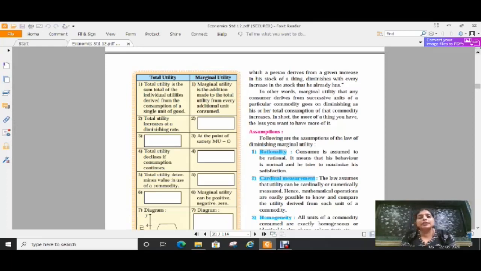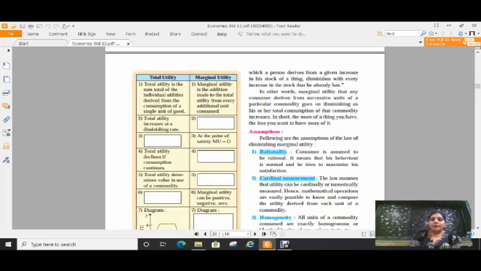Diminishing, as the word itself suggests, means reducing or decreasing. In other words, marginal utility that any consumer derives from successive units of a particular commodity goes on diminishing as his or her total consumption of that commodity increases. That means consumption will increase, but satisfaction or utility will decrease.